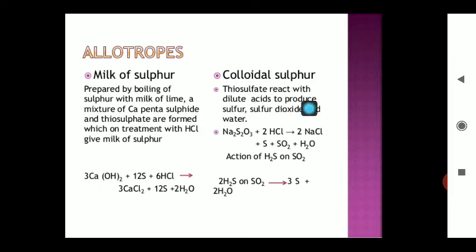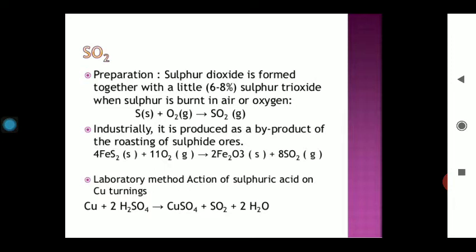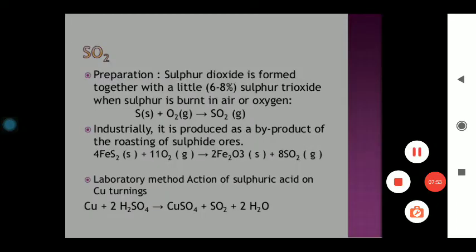The thiosulfate reacts with the dilute acid to produce sulfur and sulfur dioxide as well as water. The basic reaction will be there. So in this way, these allotropes can be prepared, and these allotropes are important for the comparison of the properties. So one question you have to prepare regarding the allotropes.